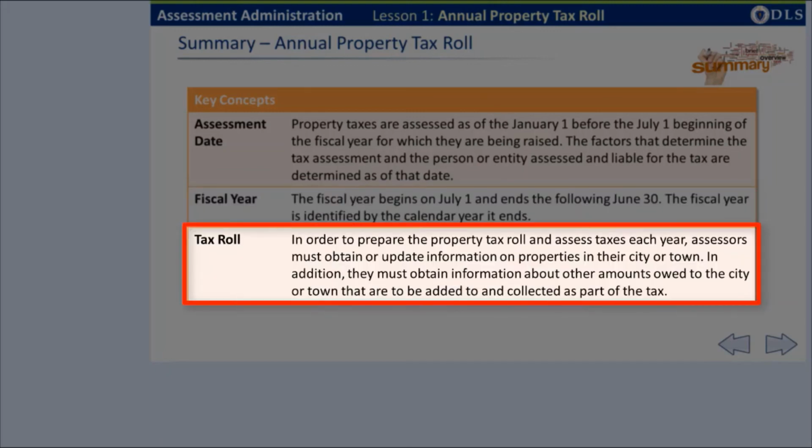And third, to assess annual property taxes, assessors must obtain and update data on the properties in their cities or towns as of each January 1. In addition, other town officials provide them with data about charges and amounts owed to the city or town for which there is a lien. The assessors then add the amounts to the tax for collection purposes.